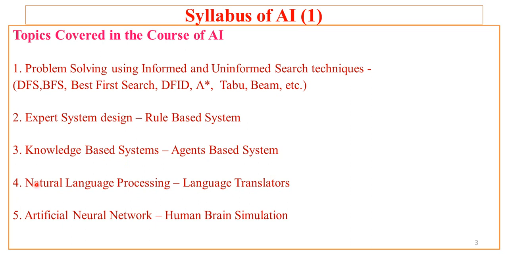Then after that we'll see natural language processing, under which we will see the use of NLP in language translators broadly. And at the end of this syllabus or this course we will see the artificial neural network, which is nothing but the human brain simulation. So this is overall the syllabus of AI.